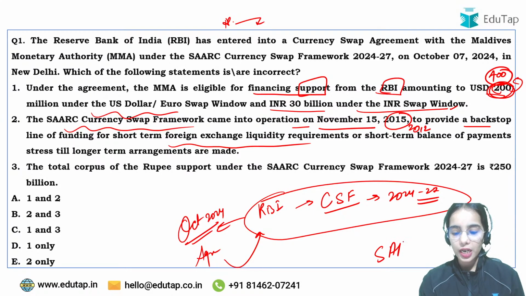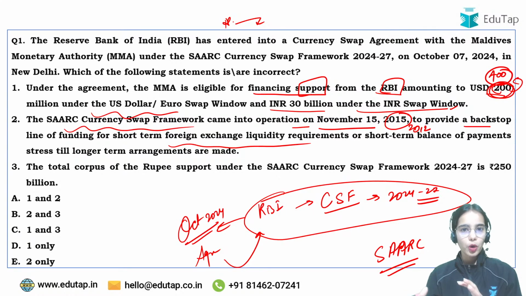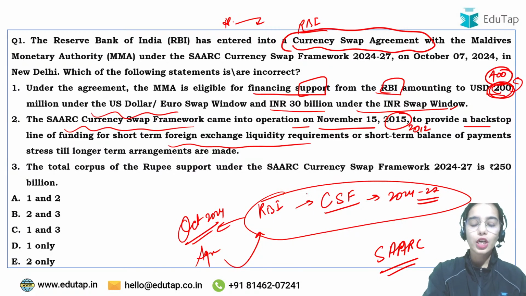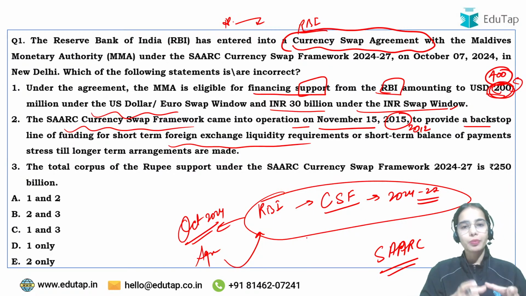So if any SAARC country is going through liquidity problems and does not have the foreign exchange, or is having a balance of payment crisis where it does not have the foreign exchange for imports, the RBI, that is India, provides the currency swap framework so that SAARC countries can get liquidity.